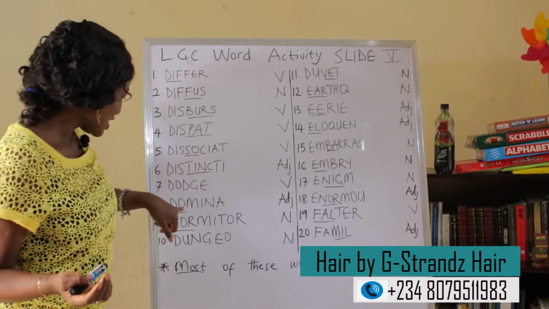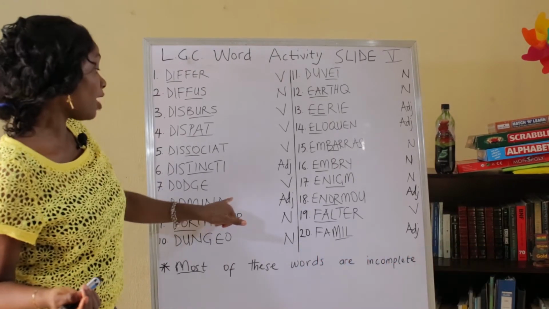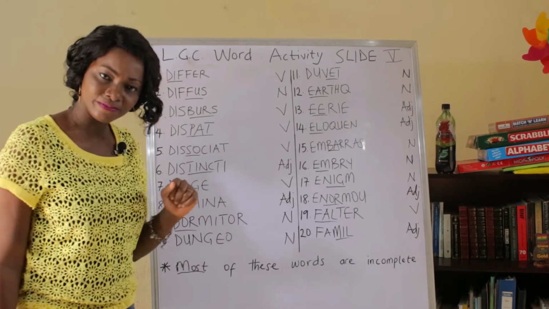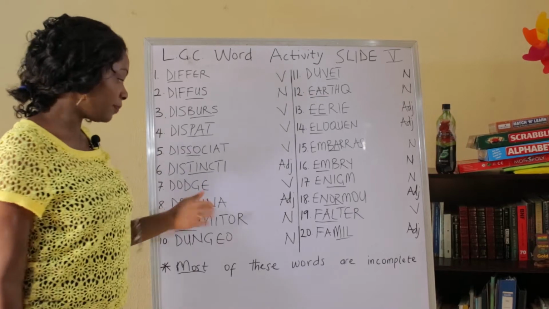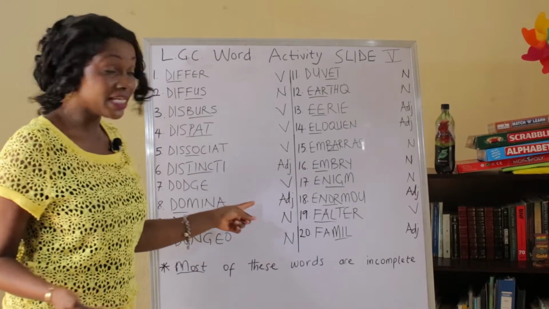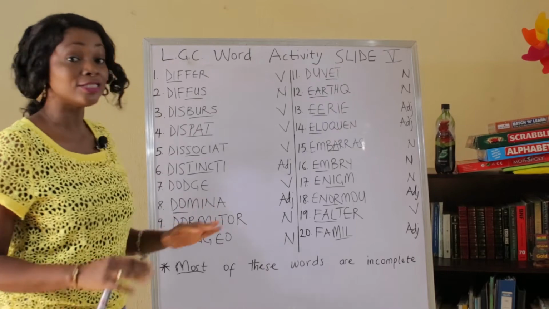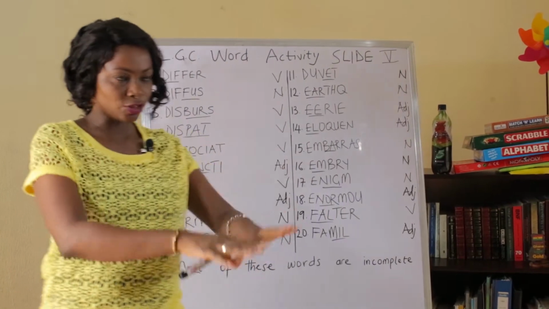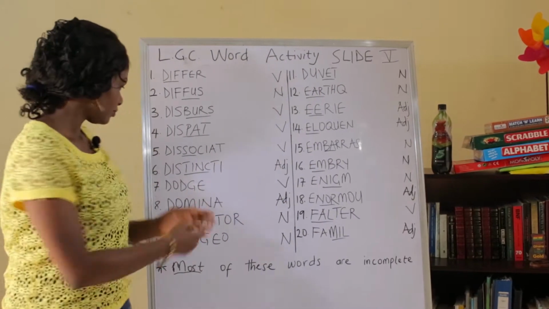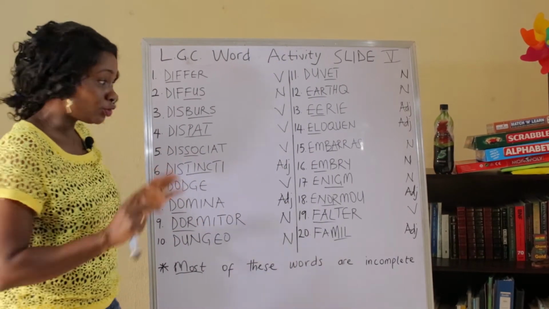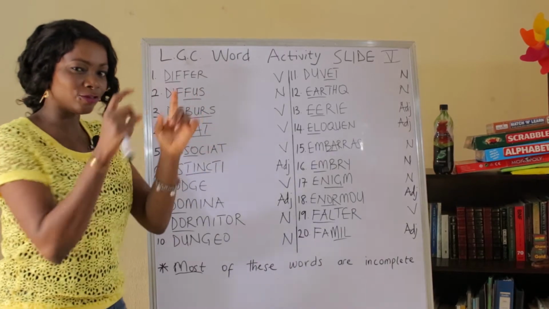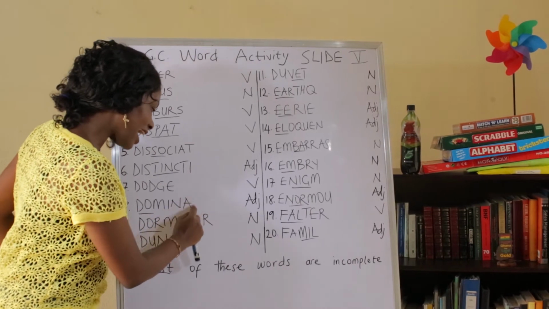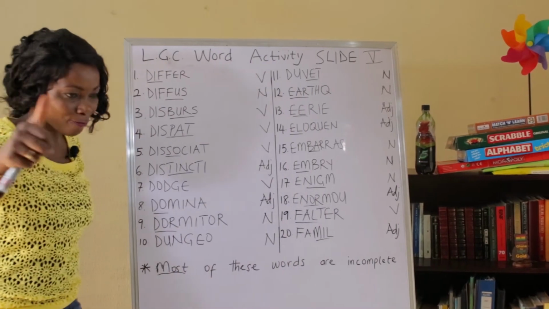This is dominant. Yes, dominant. How did I know it's dominant? Because it's an adjective. If it were a verb, it would be dominate. If it were a noun, it would be domination. It's an adjective, so it is dominant. Think, I dominate, verb. The domination, noun. Dominant. This is a dominant feature. The feature is a noun. The adjective describes the noun. Always remember that. Okay? So this is dominant. Add an N and a T and that would be correct.